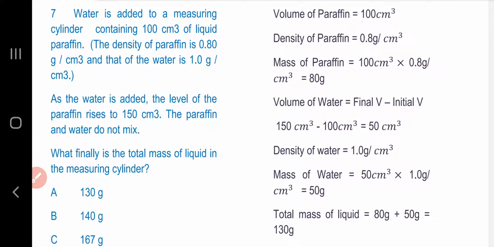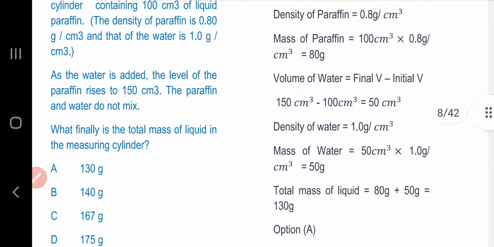Density of water is 1 gram per centimeter cube. So the mass of water is 50 centimeter cube, that is the volume, multiplied with 1 gram per centimeter cube, that is density of water, and the mass of water is 50 gram. Total mass of liquid is 80 gram plus 50 gram, that is 130 gram. Option A is the answer.